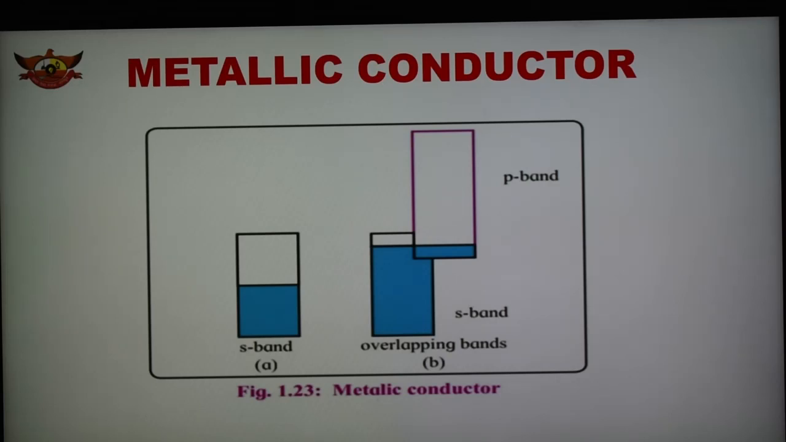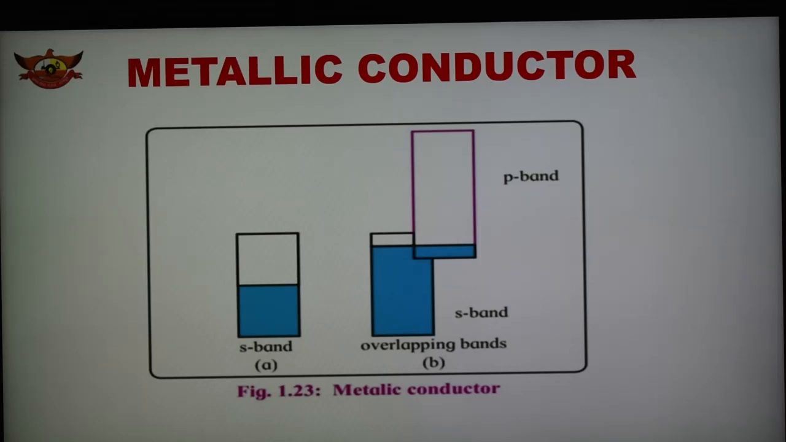Band formation in metallic conductors results in delocalization of the outermost electron of all the metal atoms, leaving behind the metal ions. So here band formation in a metallic conductor takes place, forming the delocalization of the outermost electrons of all the metal atoms and leaving behind the metal ions. This can also be described as cations of metal immersed in a sea of electrons.